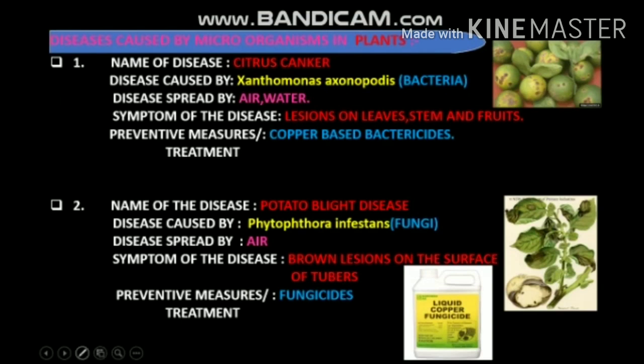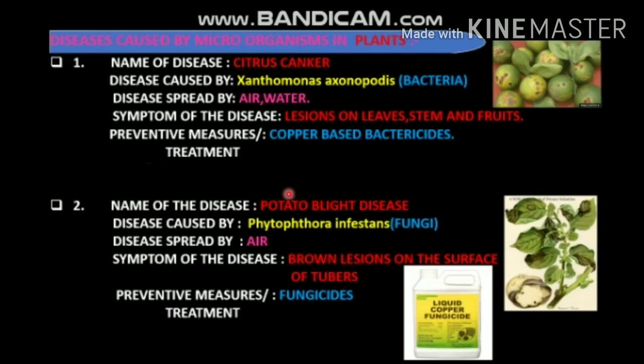Then diseases caused by microorganisms in plants. The first disease is citrus canker. The disease is caused by a bacterium, Xanthomonas axonopodis, and the disease spreads through air and water. The symptom of the disease is lesions appearing on leaves, stem and fruits. The treatment for the disease is to use copper based bactericides, so the chemical will kill the bacterium.